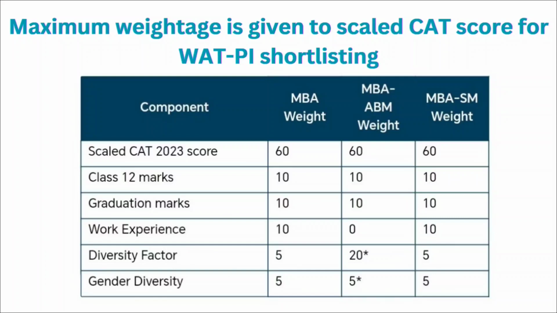Then the diversity factor will have the 5% weightage for the MBA, 20% weightage for the Agribusiness Management and 5% weightage for the Sustainable Management. Then your gender diversity will have the 5% weightage for the MBA, 5% weightage for the Agribusiness Management and 5% weightage for the Sustainable Management.